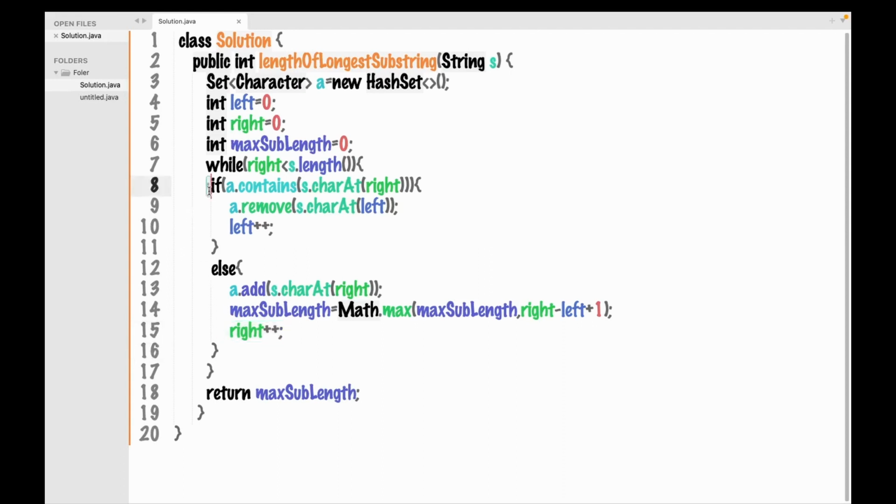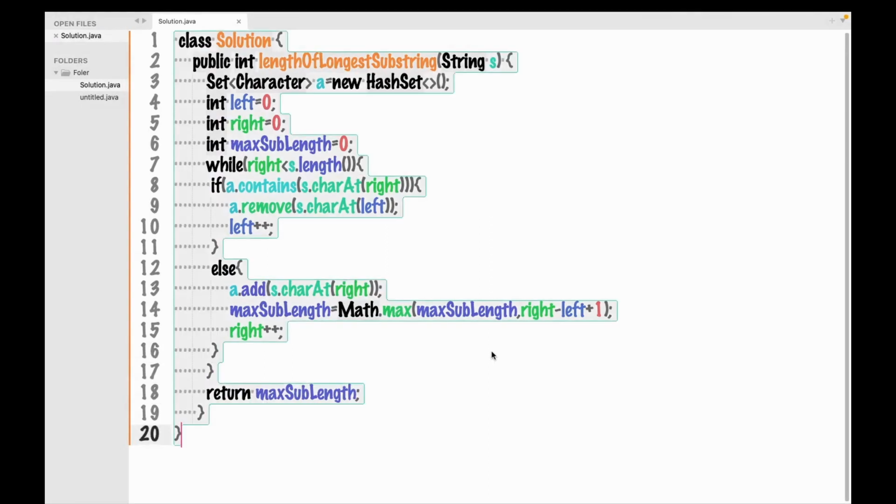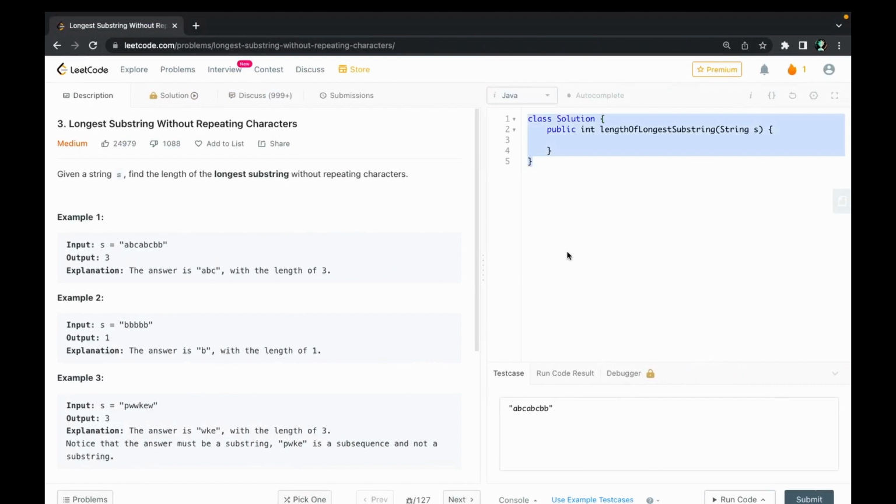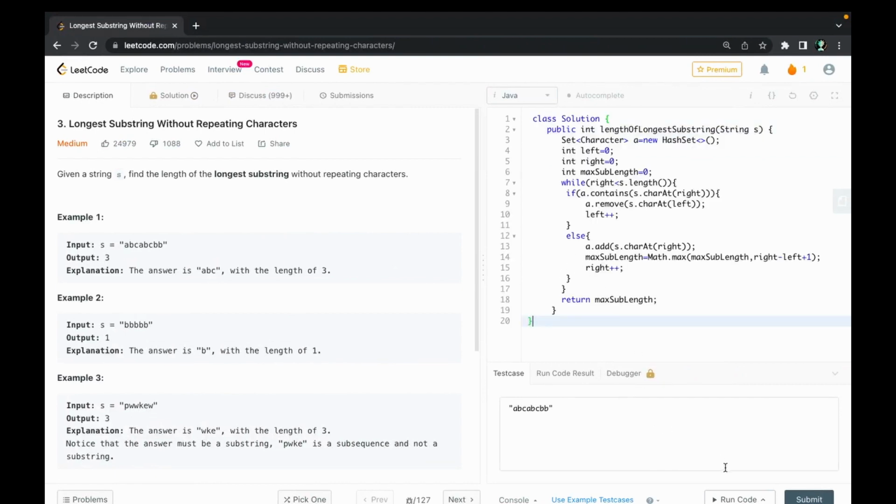Then after doing all of this, until right is less than the length of our string, we would come out of the loop and we would return the value of max sublength. Now let's check if our code is working fine or not on the main platform. Let's try to run it. Yeah, it is working for the initial test cases.